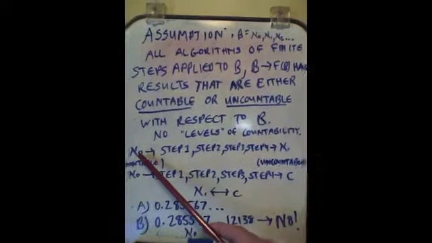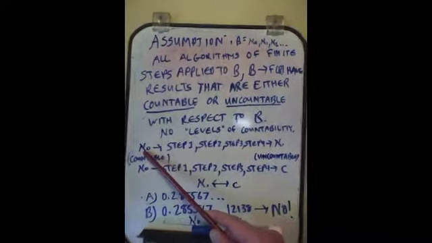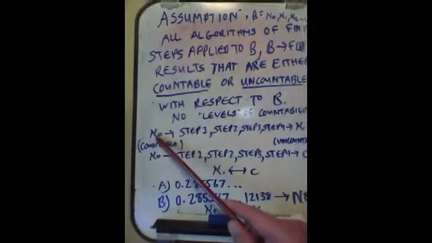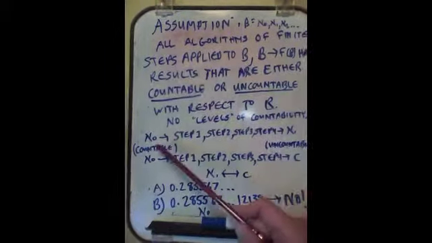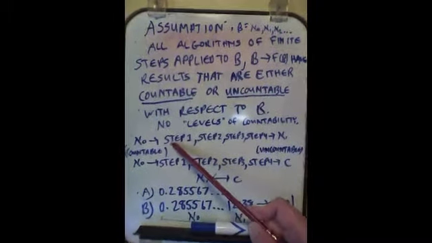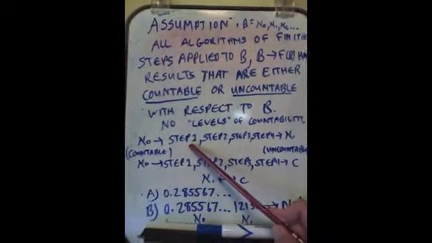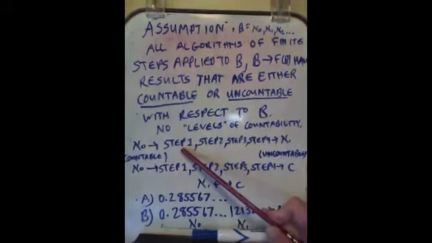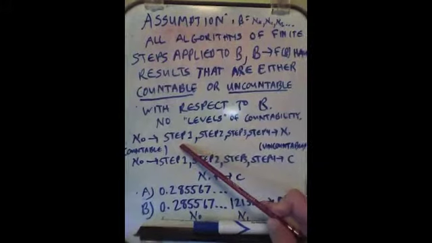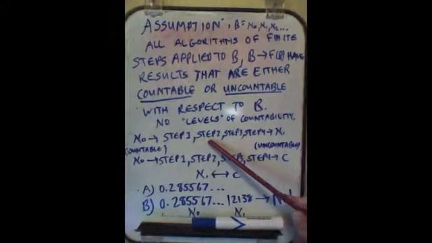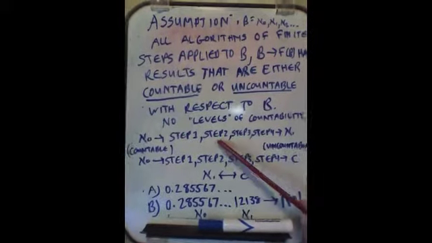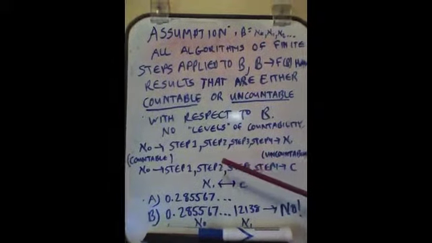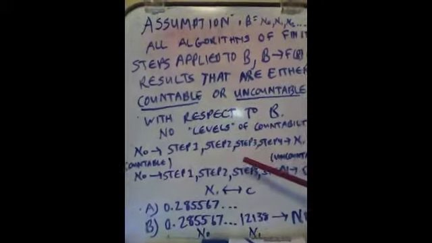So, notice that back when we were proving that R is greater than N, we would feed in N, essentially, Aleph Nought being the level of countability of N at infinity, feeding it into where we had our initial assumption of Aleph Nought rows, where we took our diagonal and we took our first digit of the first row, the second digit of the second row, the nth digit of the nth row. We took out that diagonal, and then we changed the diagonal, and then we reinserted it and we repeated it over and over again.